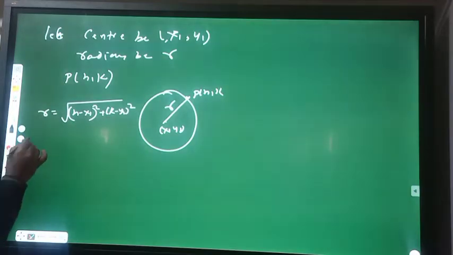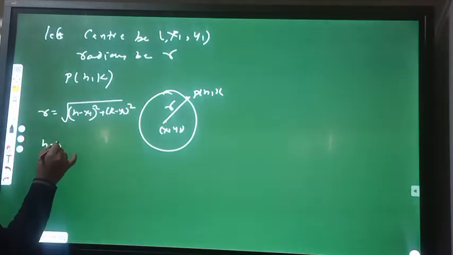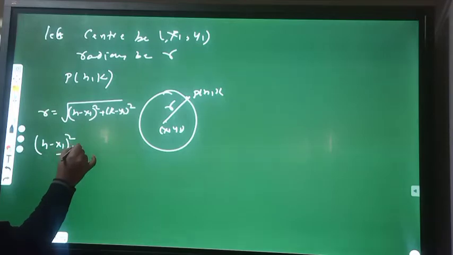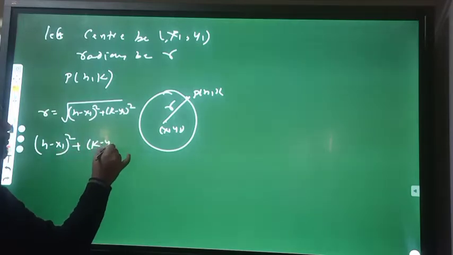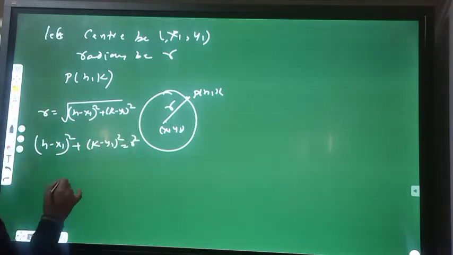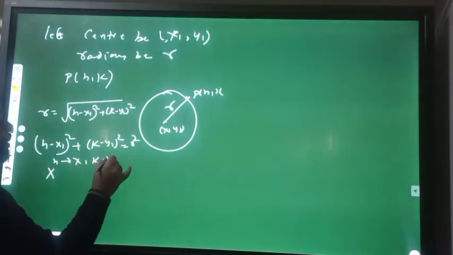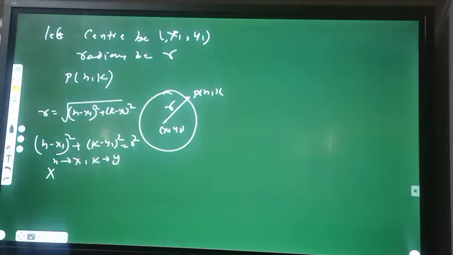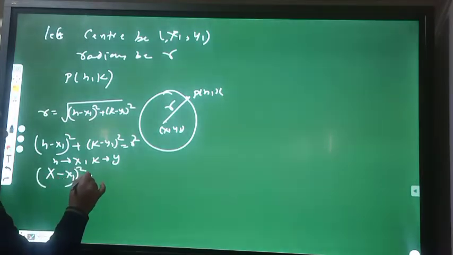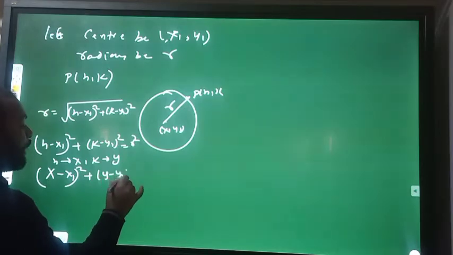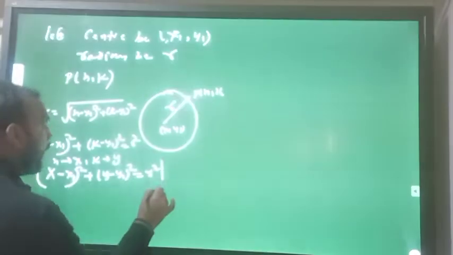Now squaring: h minus x1 square plus k minus y1 square is equal to r square. So h is replaced by x and k is replaced by y because this is the moving point. So x minus x1 whole square plus y minus y1 whole square is r square.